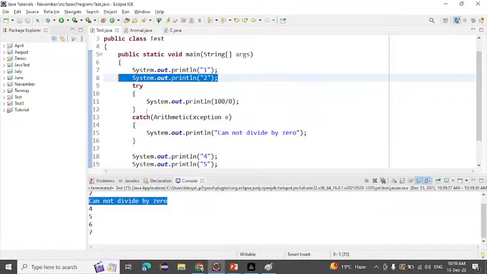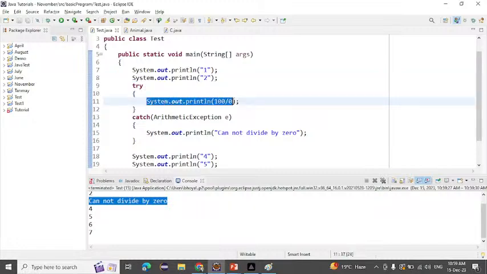After that, it will come into the try block. Here we are writing the risky code. So 100 divided by 0 means an exception will occur here. So what will it do? JVM will ask this method, the method in which the exception occurs.